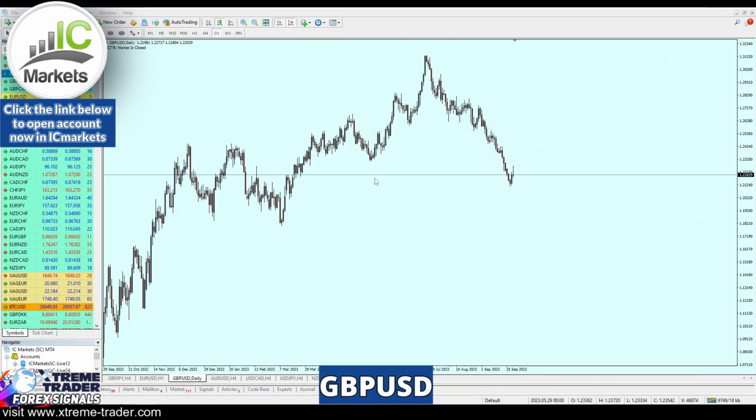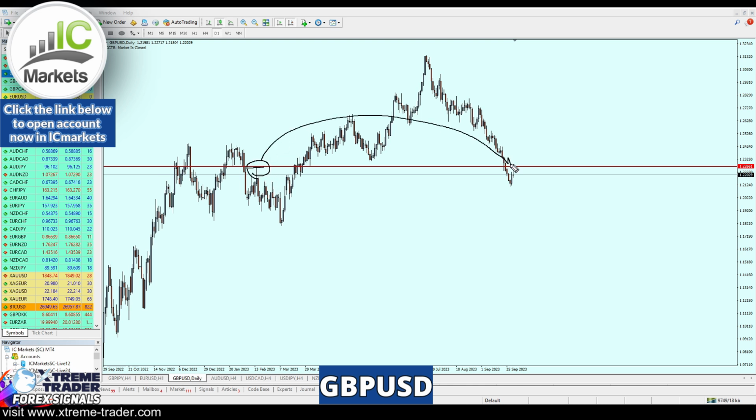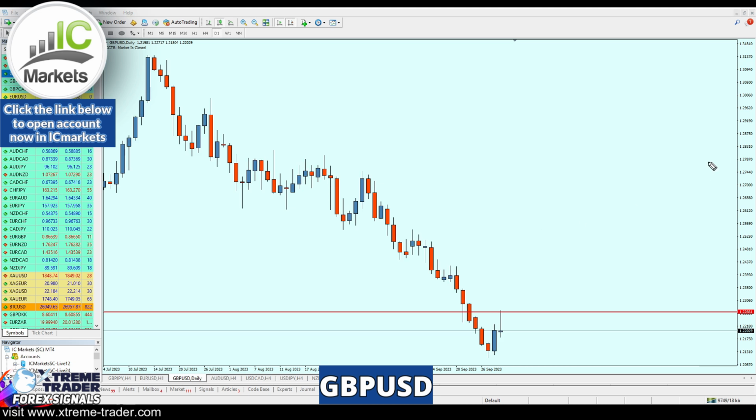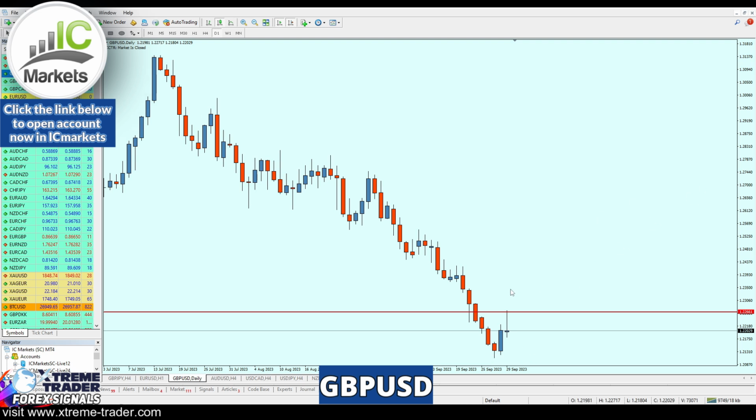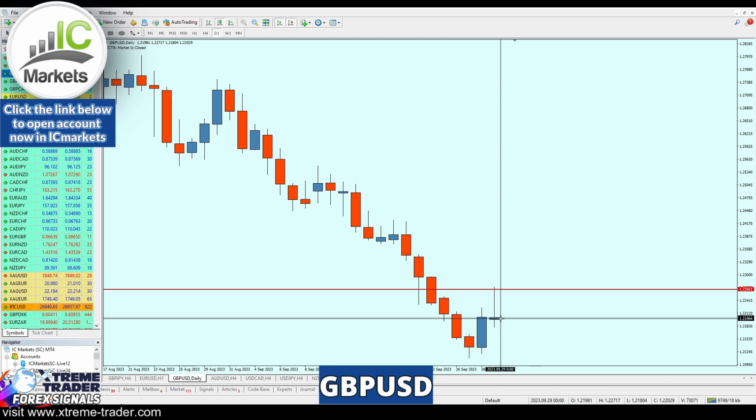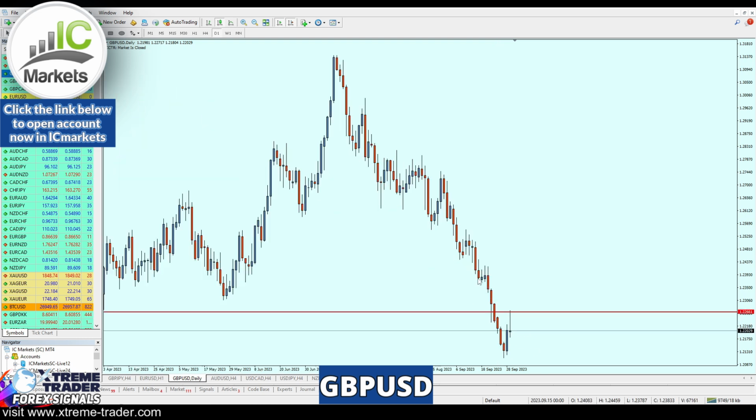Now for the pound USD on the daily chart, the first thing that we can spot is that level of a resistance being respected. Check this out. So right here we're having a strong level of a key resistance, and it has already been respected, and as we can see, the market now is falling. That means that at least for the next 2 or 3 candles, the pound USD will continue the fall till it reaches that level of the support. It's really a basic and simple analysis based on the candles, based of course on the daily chart, which means the pound USD still has at least 77 pips more to go.